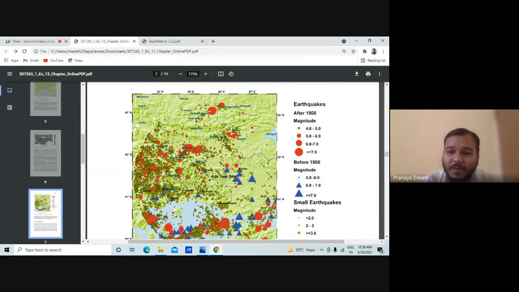Before this, you have some historical data which is written in a book. Whatever instrumental data you have, that data has more accuracy, more precision, and the authenticity of this data is high. After the 19th century, whatever data you are using is mostly authentic data.